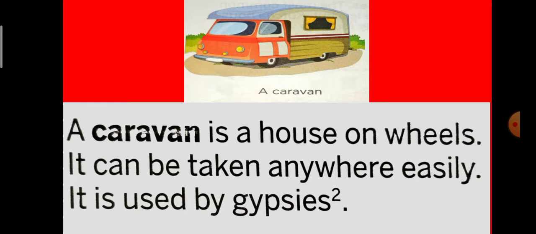Gypsies means the people who travel for their business or for their welfare from one place, one town to a second town, or one village to a second village, like that. So a karwa is a house on wheels.